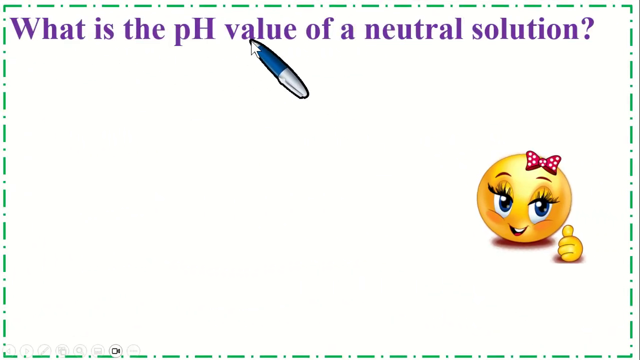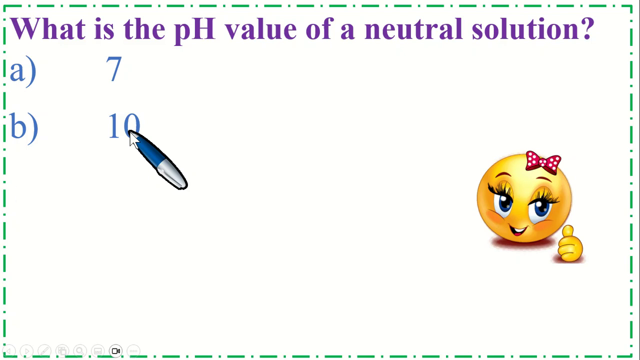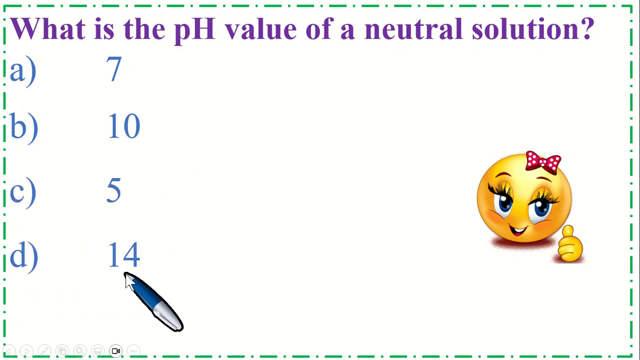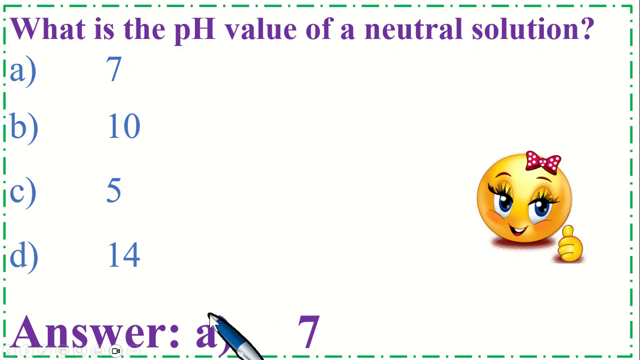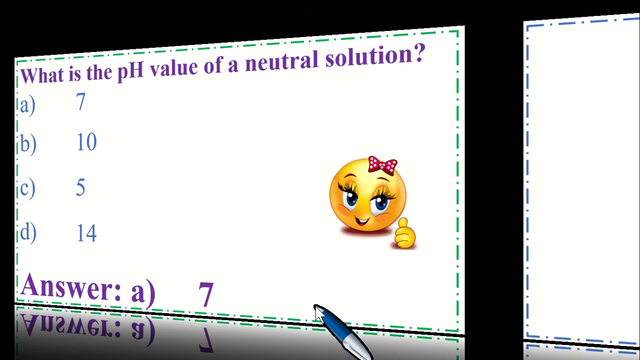What is the pH value of the neutral solution? Option A, 7, B, 10, option C, 5, and option D, 14. So the correct option is A, 7.